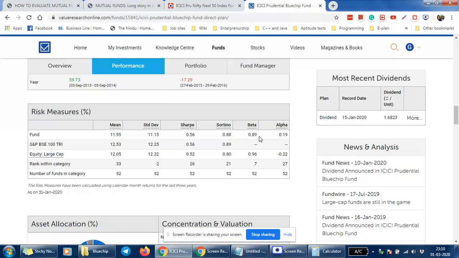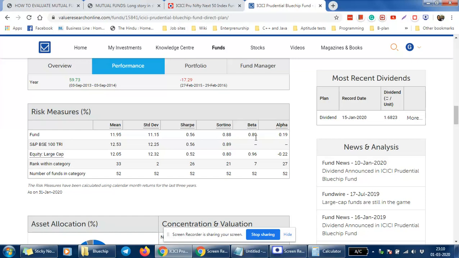This beta is a value showing how volatile your fund is against this S&P TRI. Okay, so if your fund has a higher beta, that means it is very highly volatile. If the market moves 1%, the fund moves by a lesser percentage, in this case. So your fund is considerably less risky.